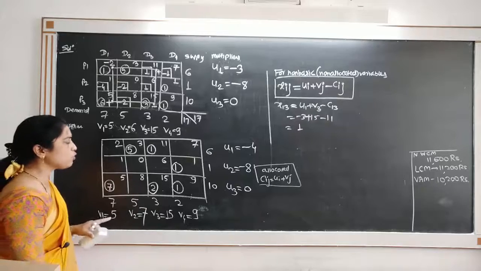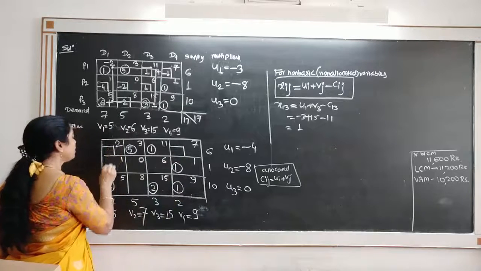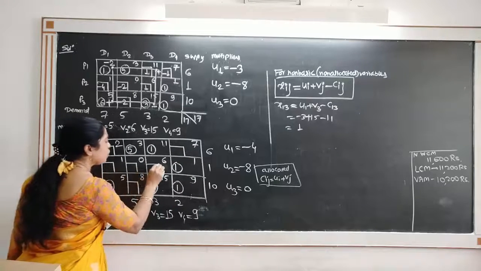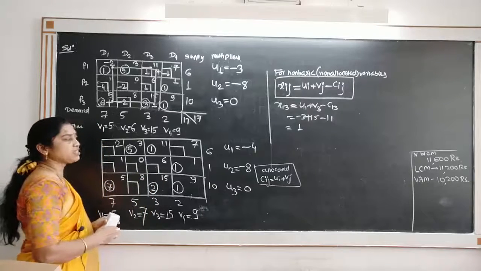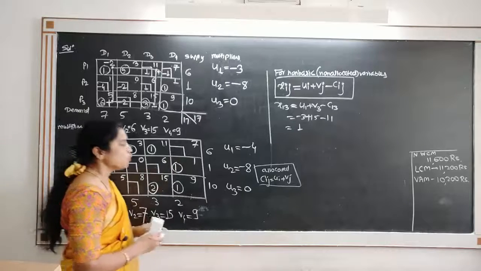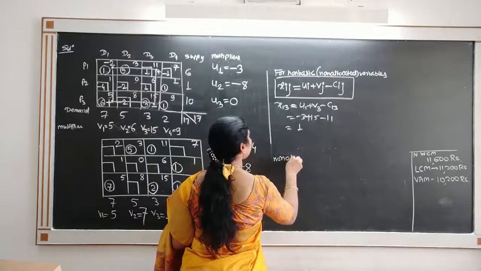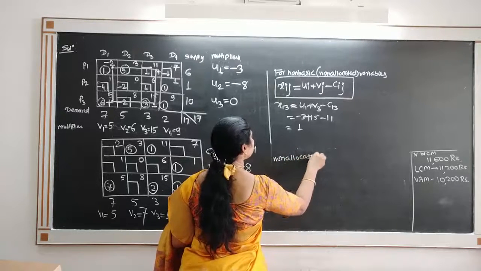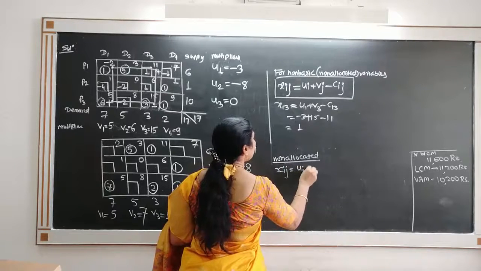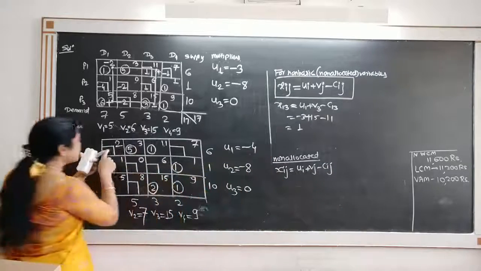Once you get all values of multipliers, we want to find the values of non-basic variables which are written in these squares. Where allocations are not there, those are non-basic variables. So we find the values of these non-basic variables using the formula for non-allocated cells. Our formula is Xij is equal to Ui plus Vj minus Cij. So use that formula. So what is X11?